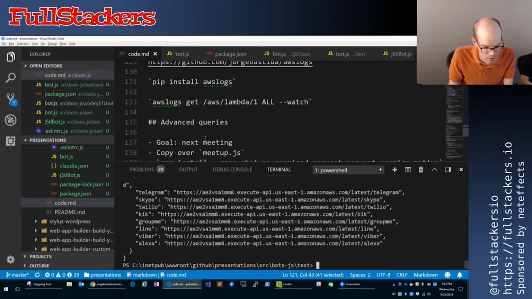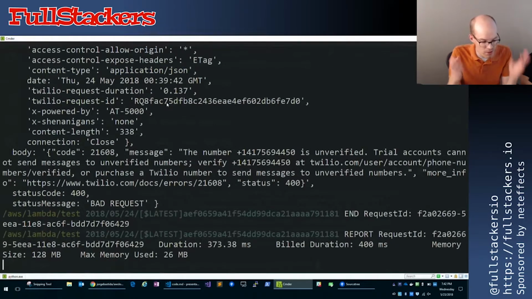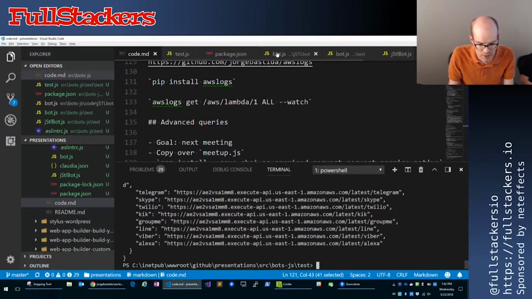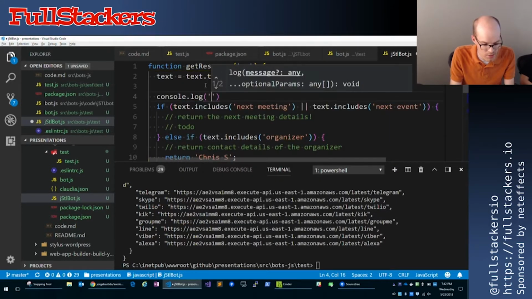I need to look at the one called /aws/lambda/test, which is the one I know I've deployed because I'm in a folder called test. That's why I gave it that name. I'm going to do all and then watch, like you were saying. What this is going to do is give you basically what you want, which is show you the logs on your local machine. You don't have to be in the browser, and it's also going to tail those logs. So if I went over to, say, our jSTL bot, and I did a console.log of test text.